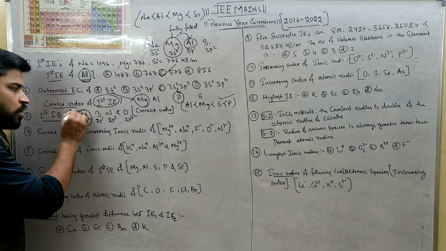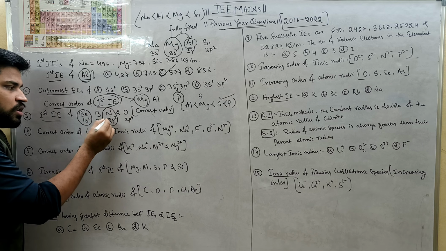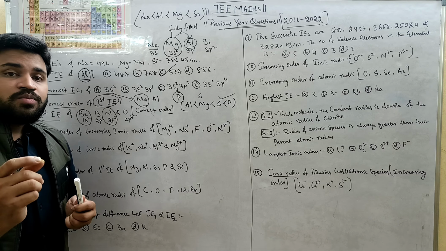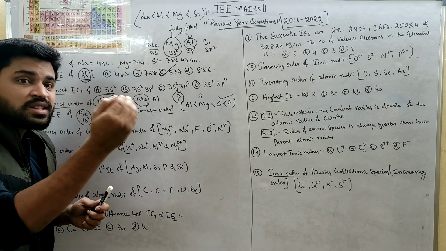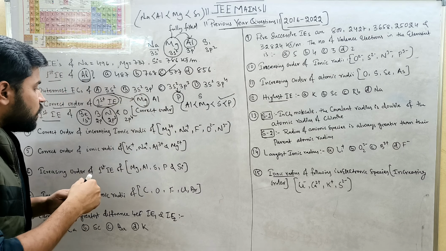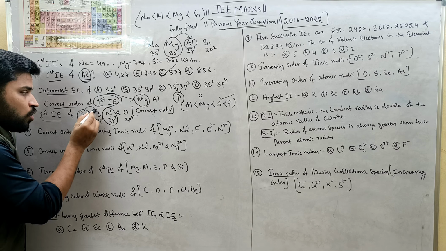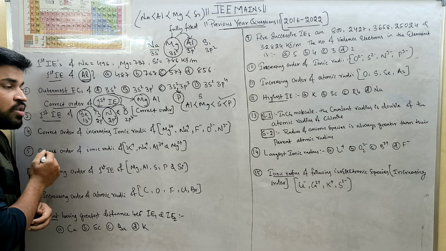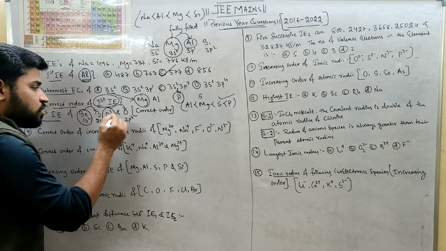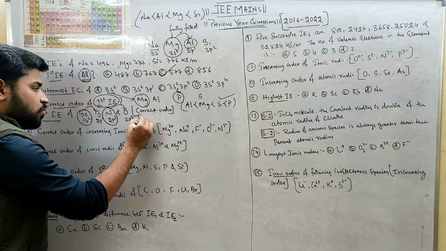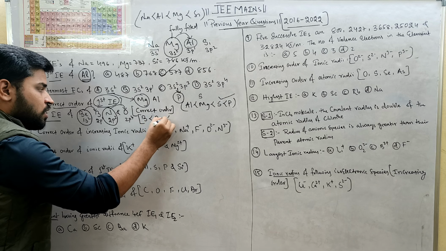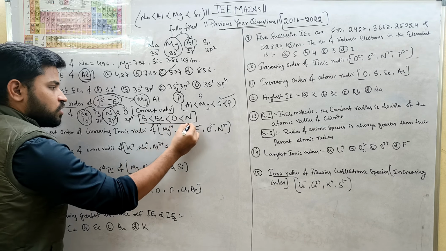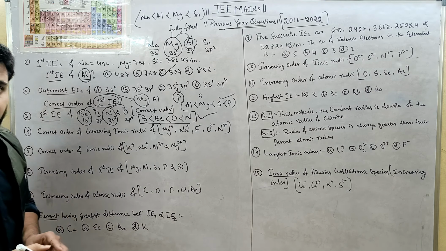So 2s2 is fully filled. And nitrogen is 2p3, which means half filled. So both are stable, so they will have more ionization energy than their succeeding element. That means beryllium will have more ionization energy than boron, and nitrogen will have more ionization energy than oxygen. So what are their ionization energy values? We can write boron will be less than beryllium, then oxygen, then nitrogen will be the highest. So this is the correct order. Hope you are getting my point.